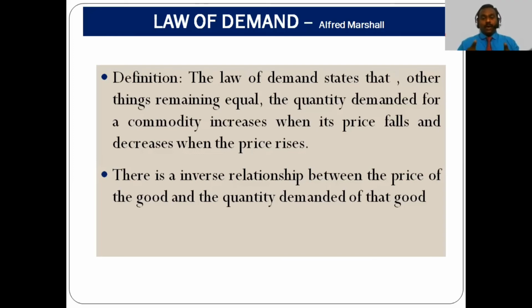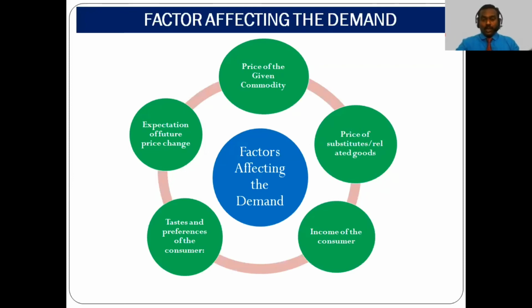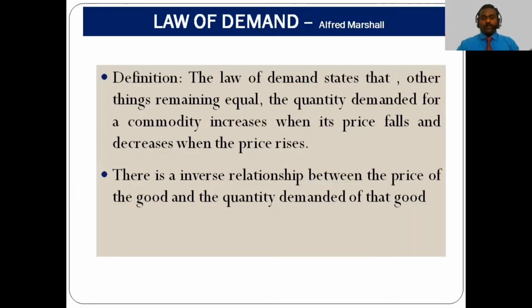So here, the phrase other things remaining equal means there are no changes in other factors. That means no changes in the price of substitute products, no changes in the income of the consumer, no changes in the taste and preference of the consumer, and no changes in the expectation of future price changes. So here only the change in price is considered. The price increases, the demand will go down. The price decreases, the demand for the product will go up. So this is what other things remaining equal or constant means.